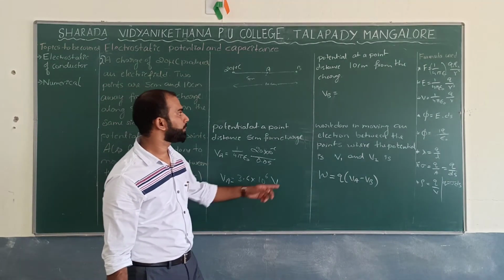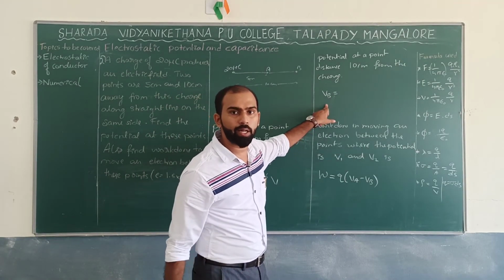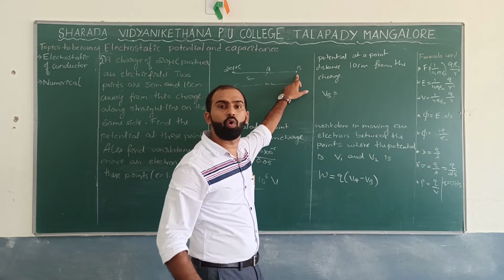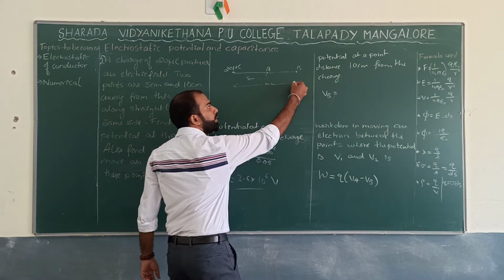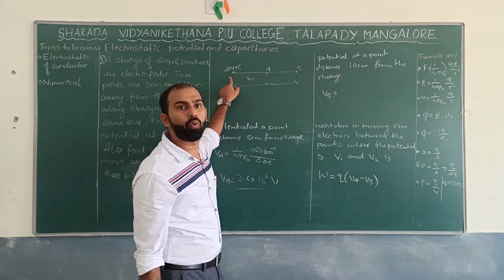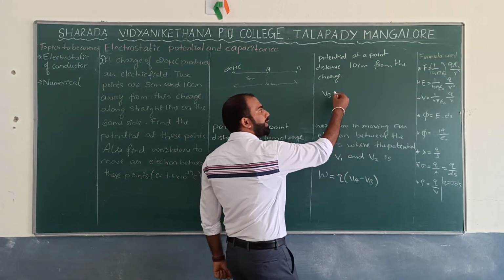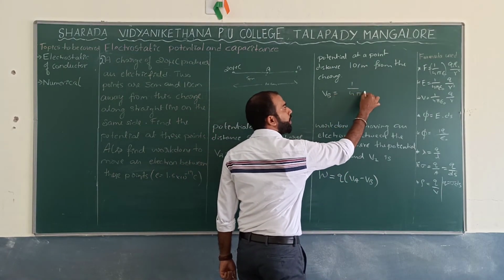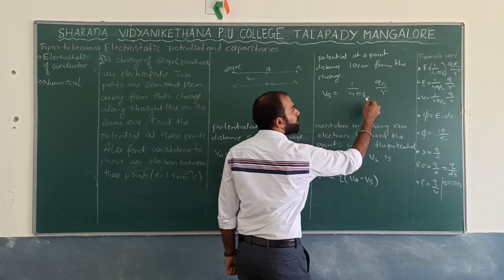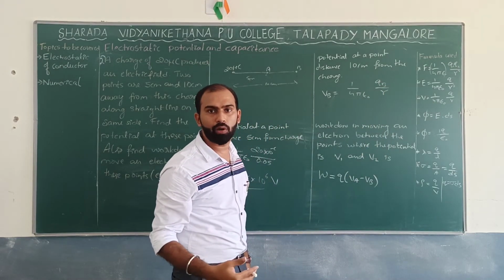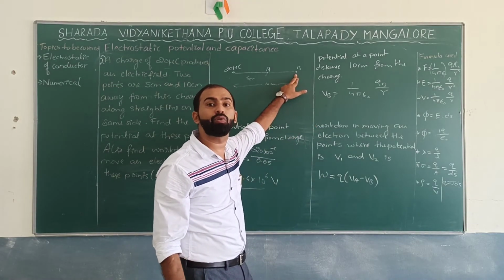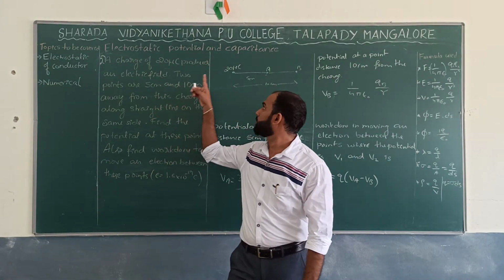Similarly, your job is to find the electric potential at point B. At what distance have you kept point B? That is 10 centimeter from where you have kept the 20 microcoulomb. So what is the formula? That is 1 by 4 pi epsilon naught QB divided by R. You are supposed to find the potential at point B due to which charge? That is this charge.